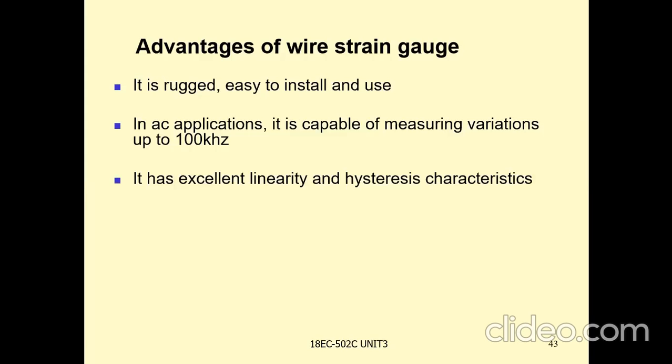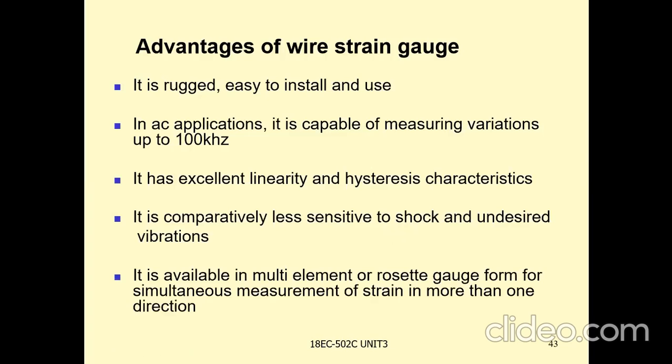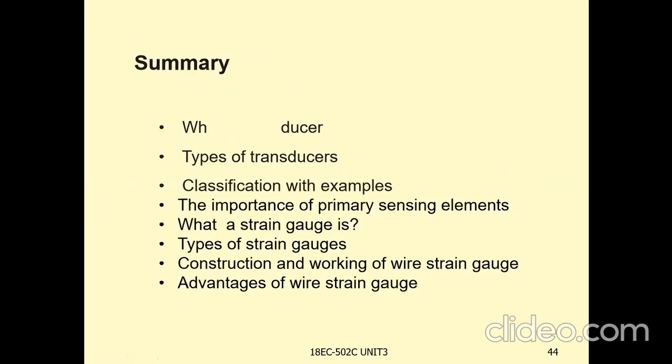It has excellent linearity and hysteresis characteristics. It is comparatively less sensitive to shock and undesired vibrations. It is available in multi-element or rosette gauge form for simultaneous measurement of strain in more than one direction.